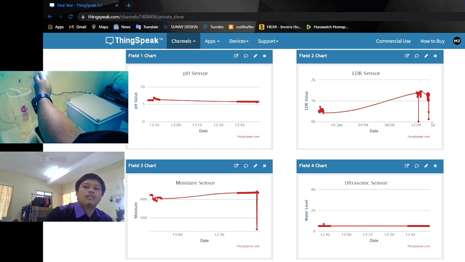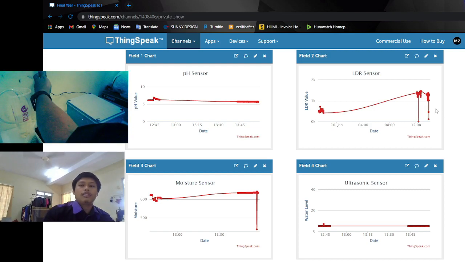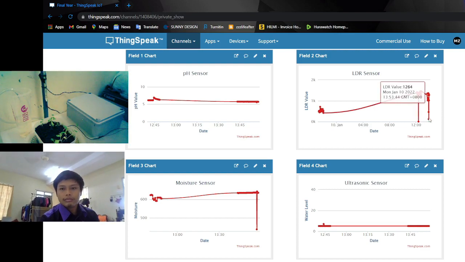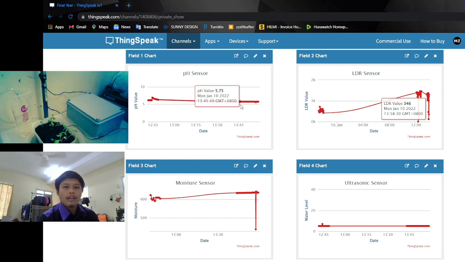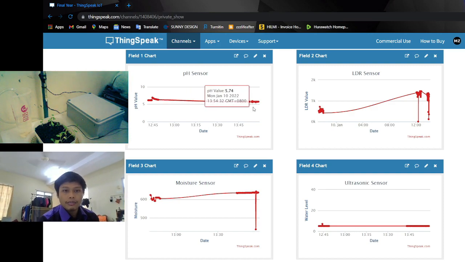And in this result, it will show the data that the light is in a dark condition. The pH sensor will show the value for the level of the pH sensor.